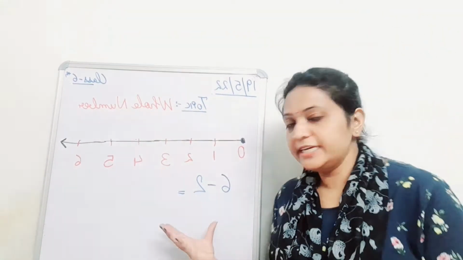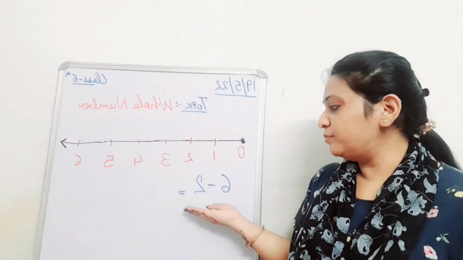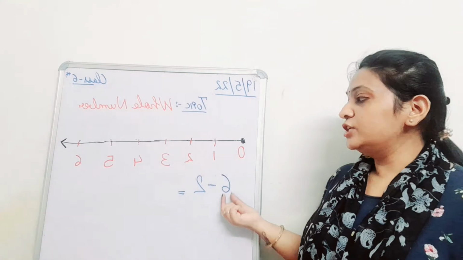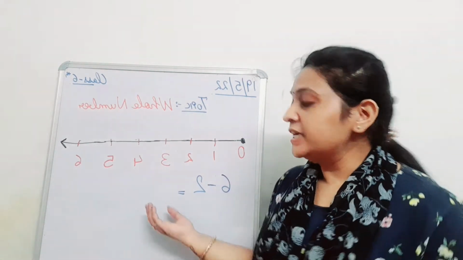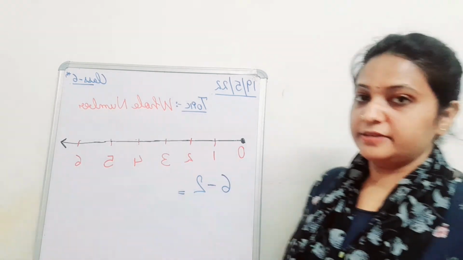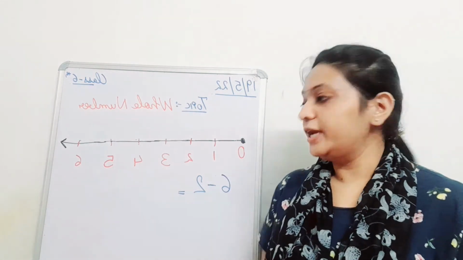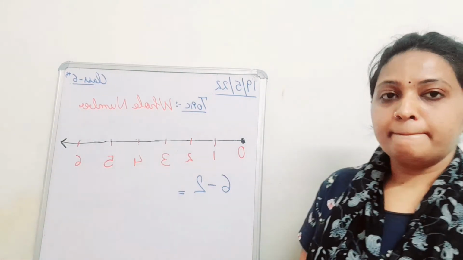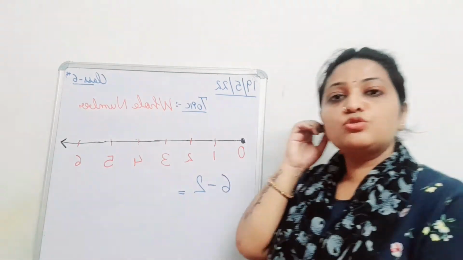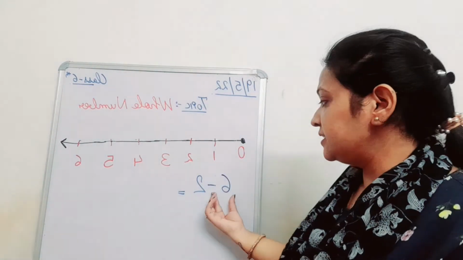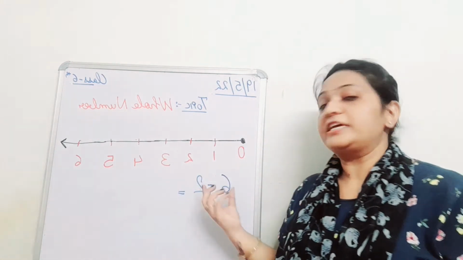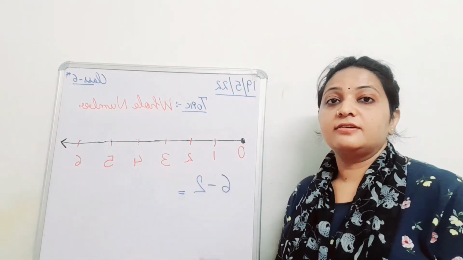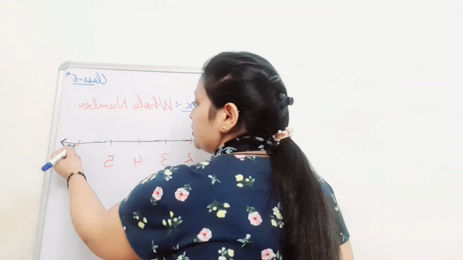Yes, students. So here is one question in front of you on your board. Please do this question in your notebook quickly, and you have to tell me its answer and how you have done it. Yes, quickly give me the answer. Very right. Okay, please student, stand up. What reference point do I have to fix? Which number do I have to fix here? 6. Okay. Tell me the procedure.